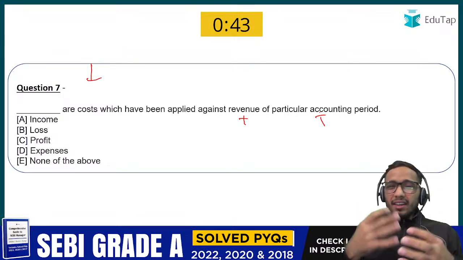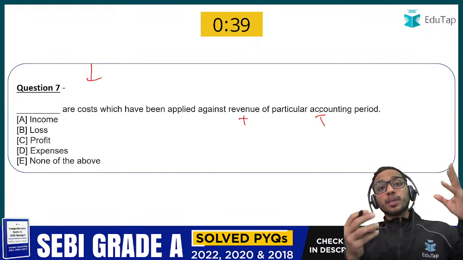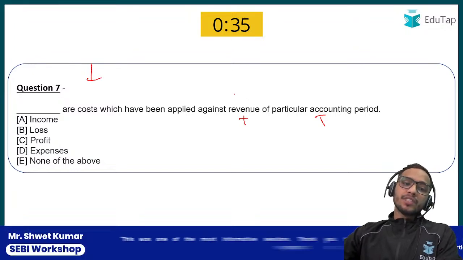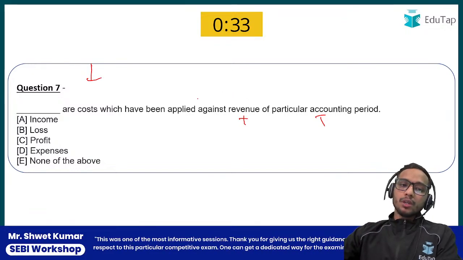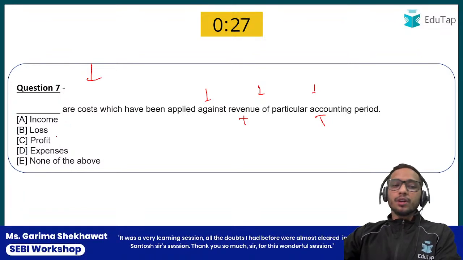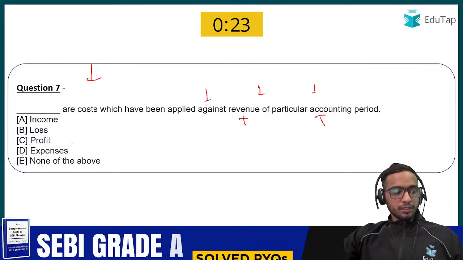It is related to the matching concept of accountancy, hai na? So tell me what should be the answer. Do we call it income? Do we call it cost? Or do we call it profit or expenses? Tell me everyone in the chat section.